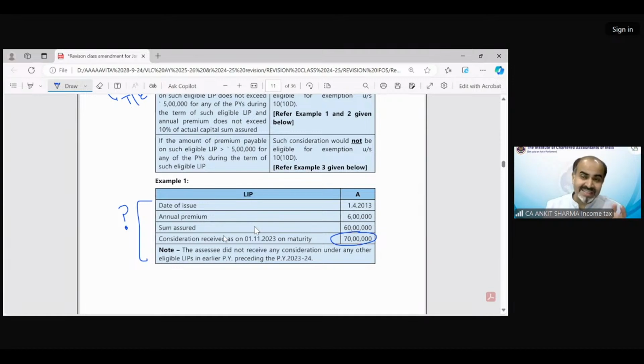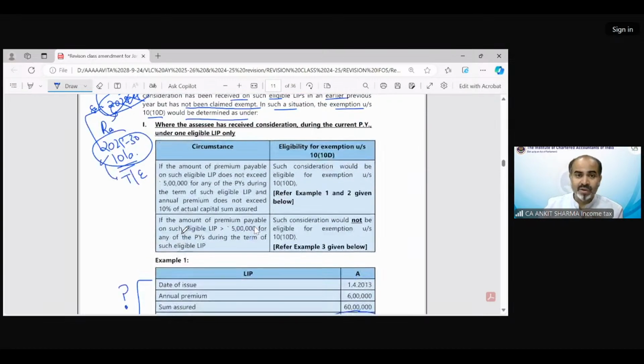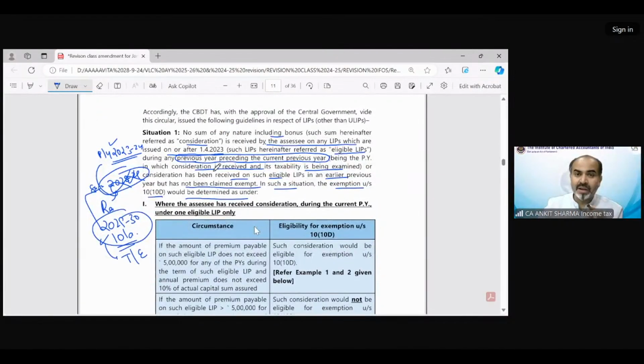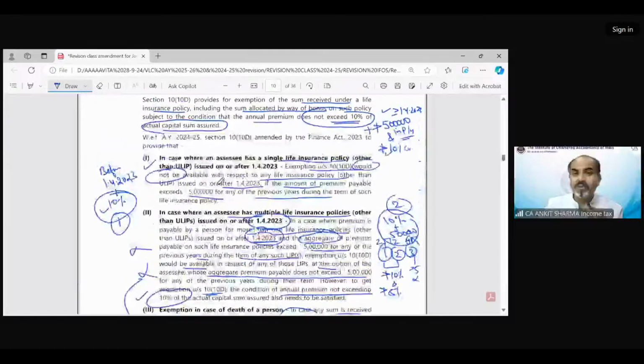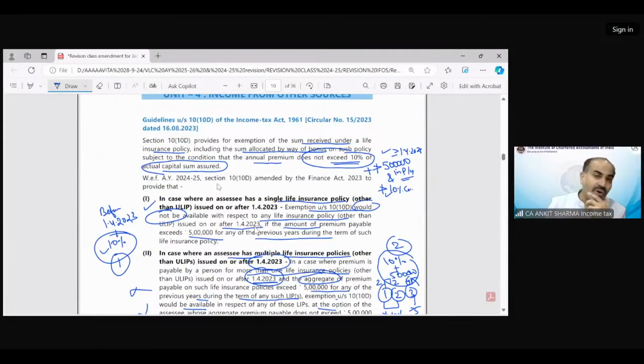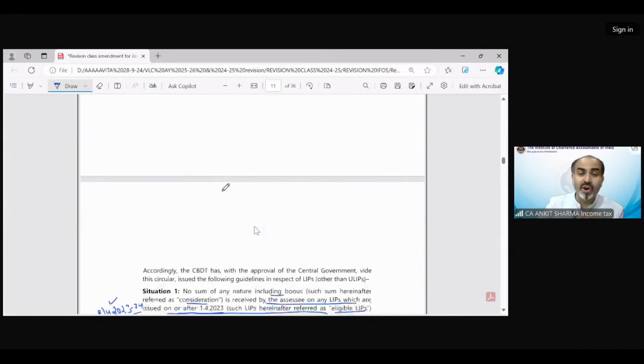Now, Arun, this is exactly what I said in my previous classes and even in this class. You should read the provision carefully. I've just told you that these provisions would be applicable on policies issued on 1/4/2023 or after. I have told you always check the date, whether the policy issue is before 1/4/2023 or not.